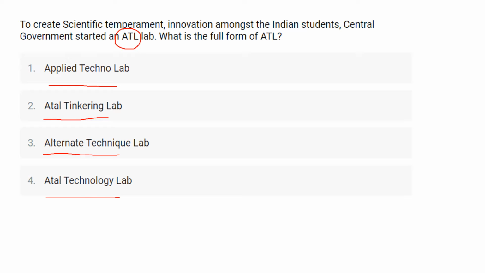Okay, here the full form of ATL is Atal Tinkering Lab, with a vision to cultivate 1 million children in India as neoteric innovators.